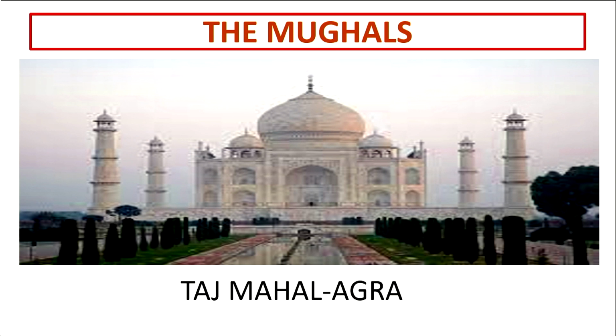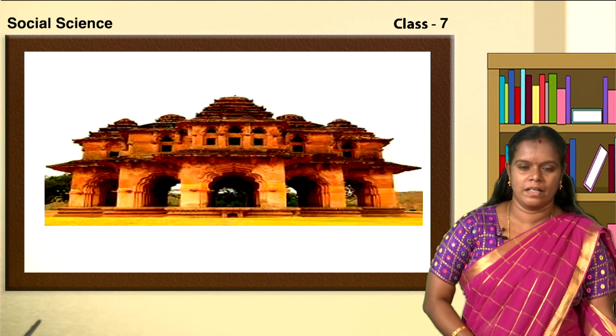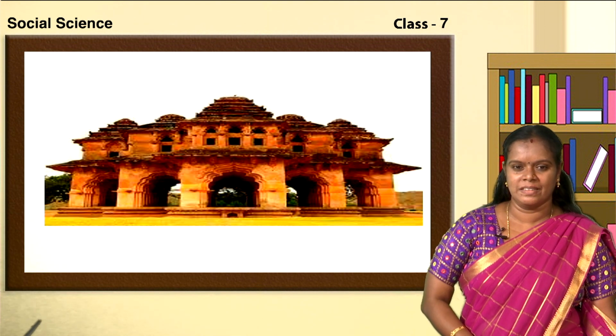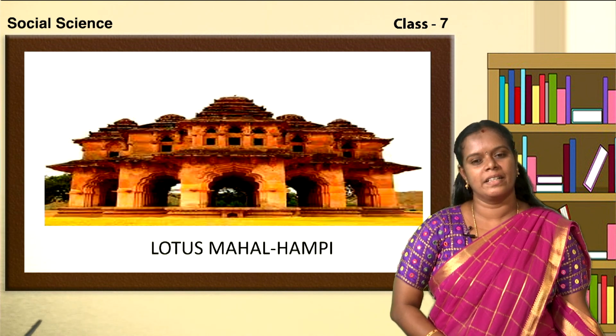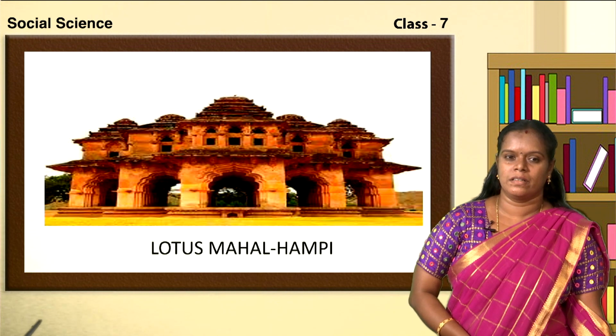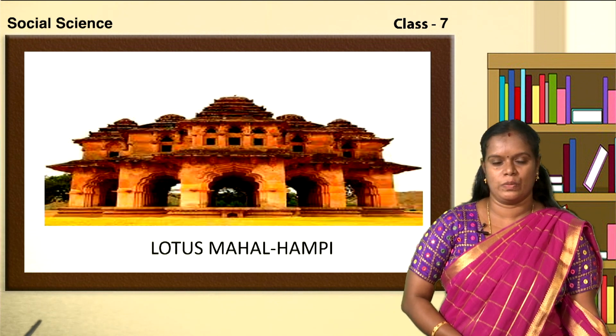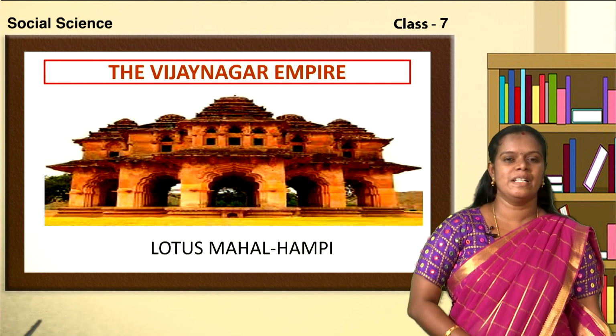Now, let us see the next picture children. See the next picture on the screen? Yes. Can you recognize this picture? Yes, right children. It is Lotus Mahal and it is in Hampi. Now, to which period does this architecture belong? The architecture belongs to the Vijayanagar Empire.